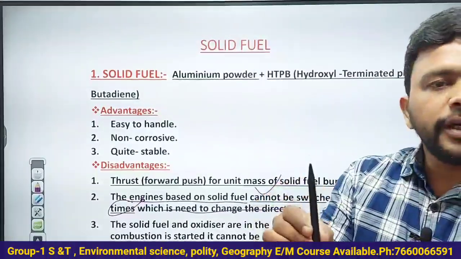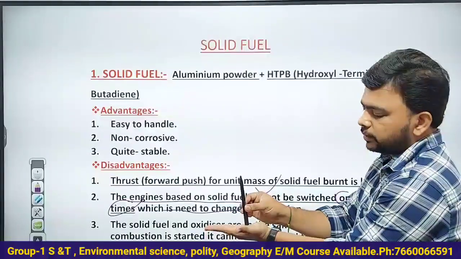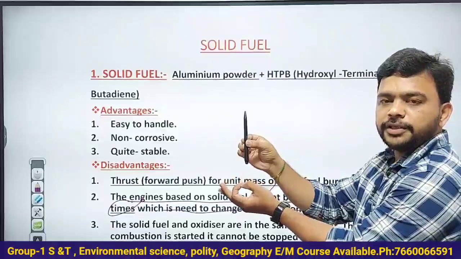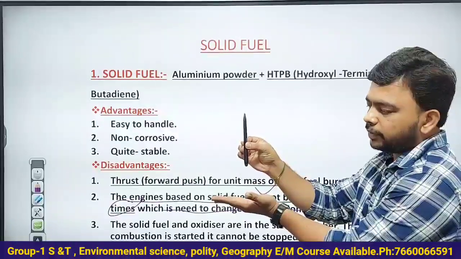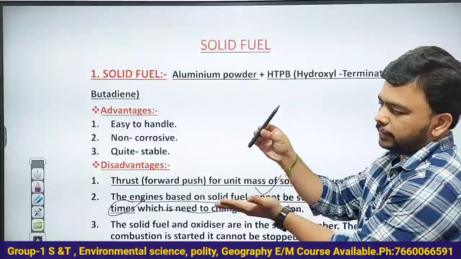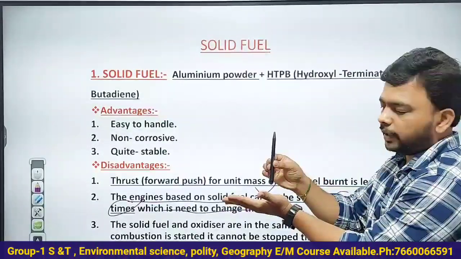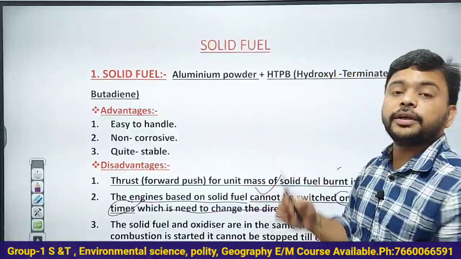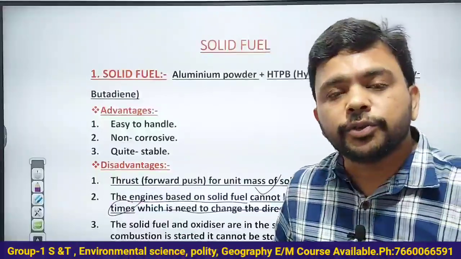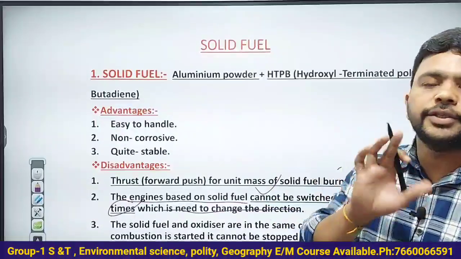Now take the same rocket and fill it with liquid fuel. You switch on the rocket and it goes up, so you can switch it off. When you switch off the engine, what will happen? Because of the gravity of the earth, the rocket will fall down. Again you switch it on, it goes up. Again you switch it off, it falls because of gravity. Again you switch it on, it goes up. So it can change the direction, whereas changing direction is not possible in solid fuel based rockets. You cannot switch the engine on and off multiple times to change the direction.